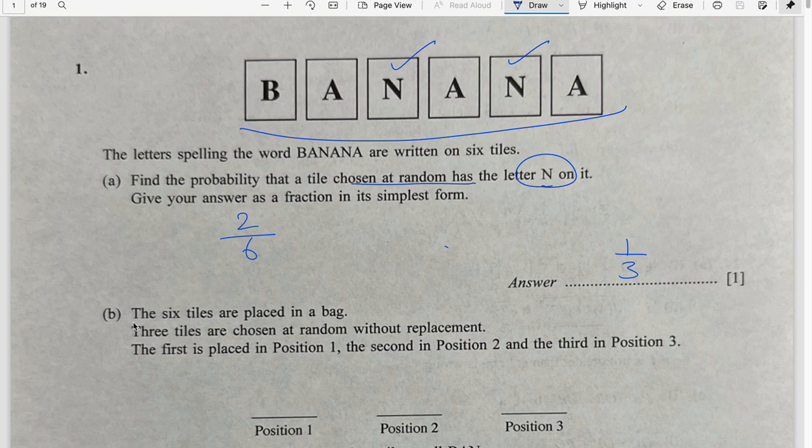B part. The 6 tiles are placed in a bag. 3 tiles are chosen at random without replacement. That means the total is reducing.